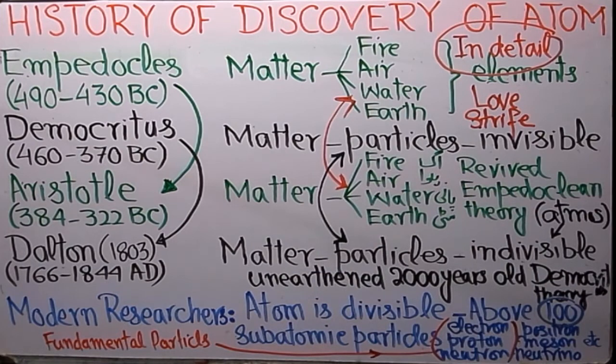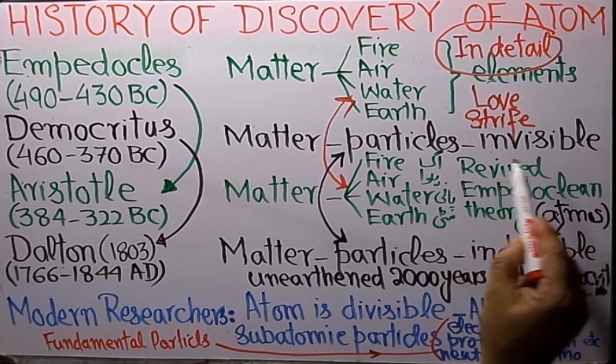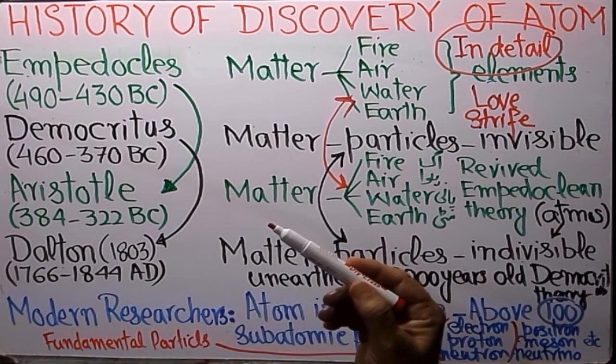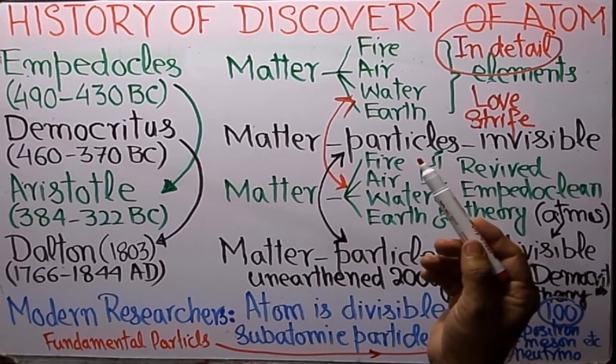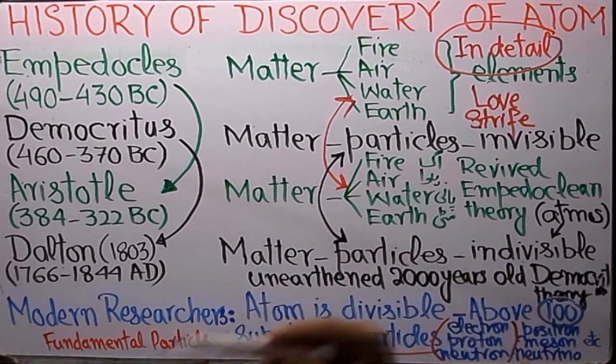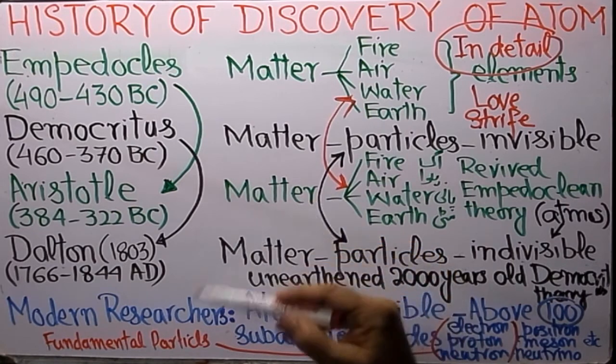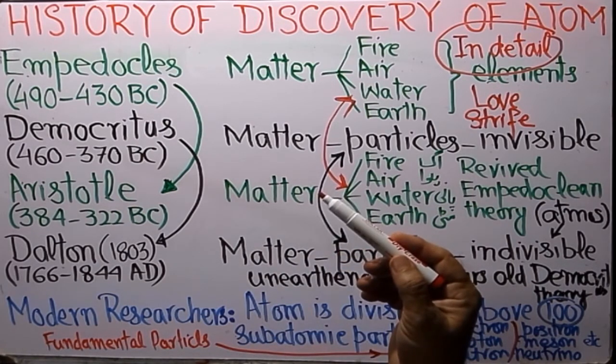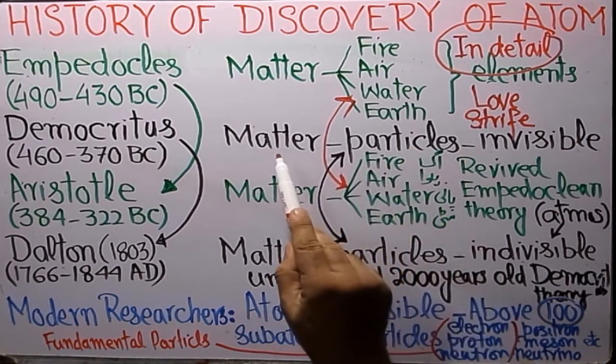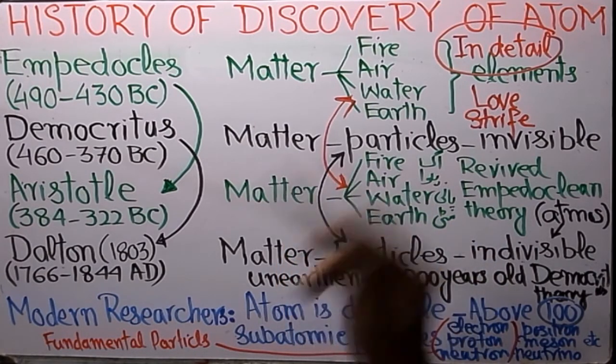After Empedocles, there was a scientist, Democritus. He said that matter is composed of particles which we cannot see; they are invisible. And these particles have different sizes, different shapes, and they are constantly in motion, and their number is infinite. This is how he explained the nature of matter and the things around him.